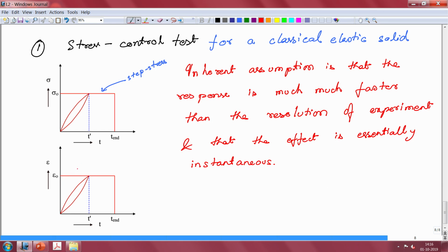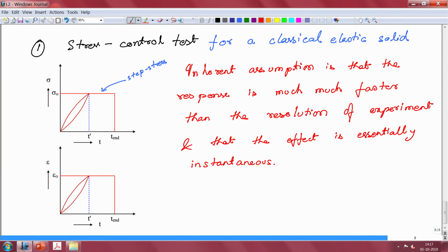Any material would take some amount of time, but in the case of classical elastic solids, it is so small that a typical experiment would not register it, and what you would end up seeing is essentially an instantaneous response. For the time that we discuss continuum mechanics problems, we are going to treat this response as really instantaneous.